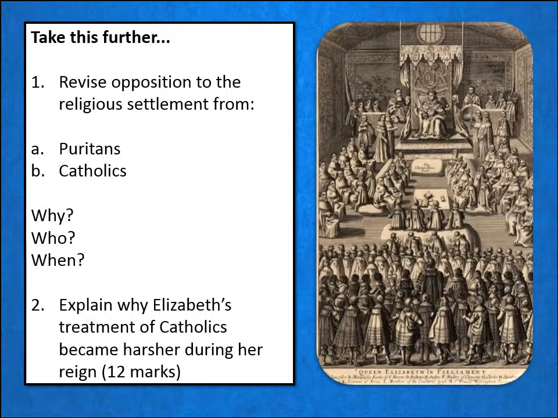Okay, we're nearly finished. If you want to take this any further, here's what you might do. On the theme of Elizabeth and religion, you might want to start to have a look at opposition to Elizabeth throughout her reign, maybe looking at opposition from two sources, from the extreme Protestants or Puritans and then the Catholics, maybe making yourselves aware of some of the key examples of opposition and when they happened. And then what you might like to do, if you've taken your study of Elizabeth's religion further, is to try that explain question you can see. Explain why Elizabeth's treatment of Catholics became harsher during her reign.